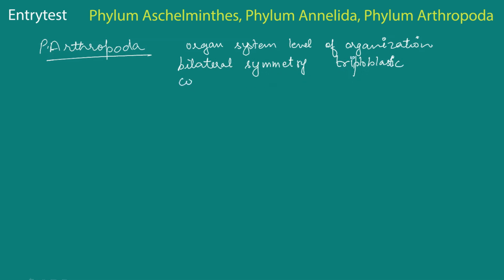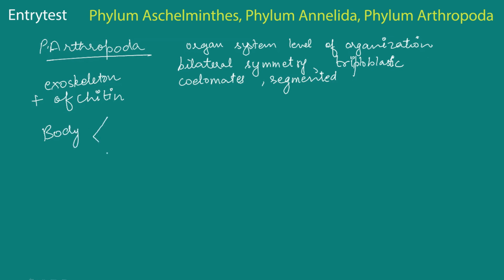They have a true coelom, so they are coelomates. And they're also segmented into different segments, not like annelids with so many segments, but exactly about 3 segments. Now, one thing: their body is covered by a chitinous exoskeleton. That means an exoskeleton made of the substance chitin is present in them.